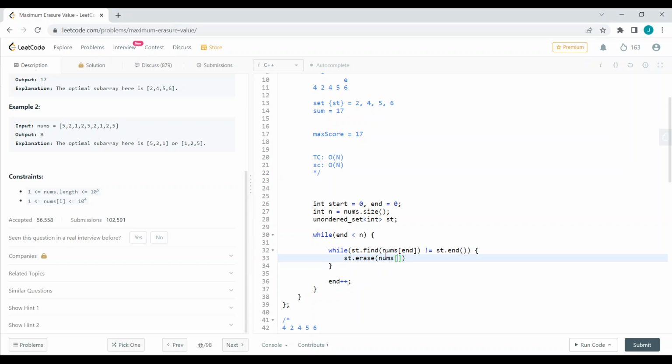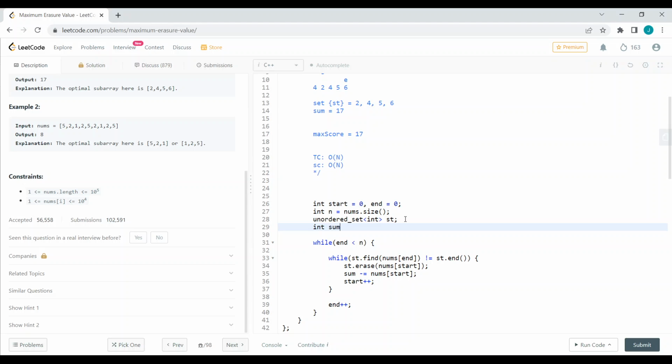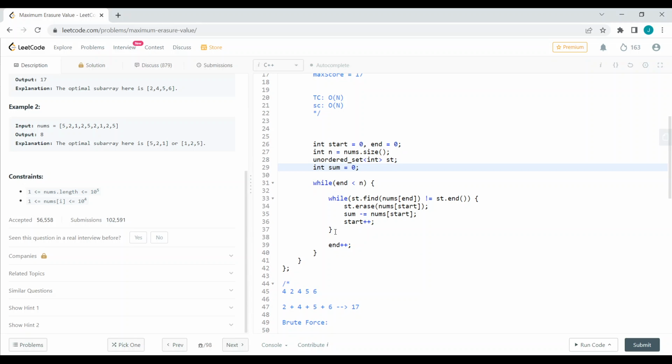Since we are contracting the window, we will be erasing the element which is at the start position, nums of start. After which we also have a running sum, right? We have to decrement the running sum with nums of start. After which we will increment start plus plus. So we want a running sum as well. We will declare the sum to be 0. After which, what we are doing is inserting the current element into our set, st dot insert of nums of end.